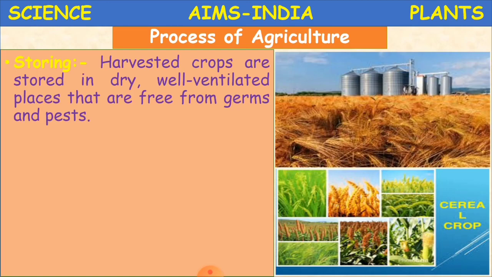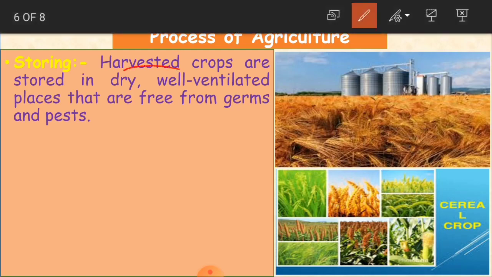Harvested crop is the crop which is ready and which we have cut. Why must the place be dry and well ventilated, children? So that the crop is not attacked by germs and pests.